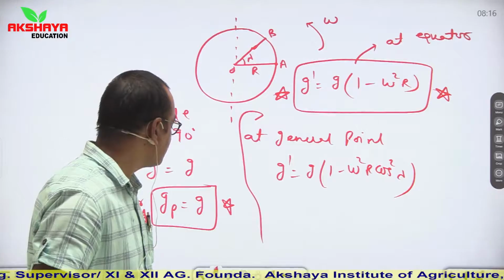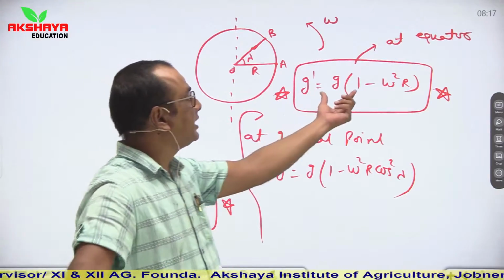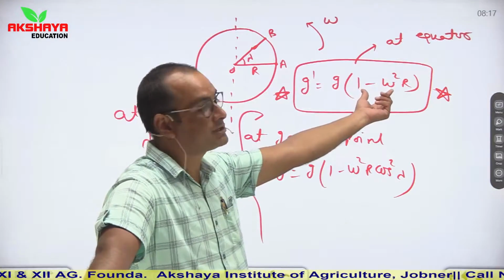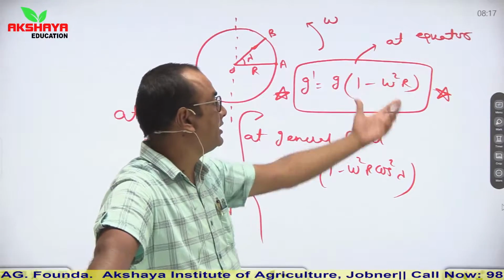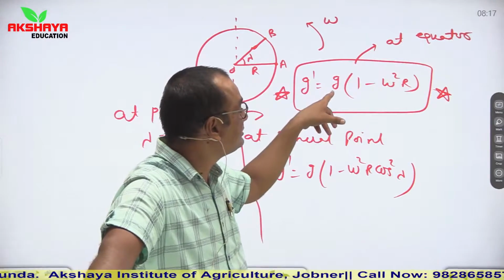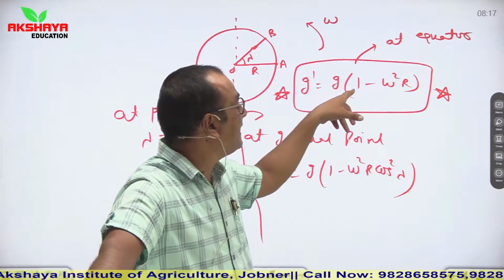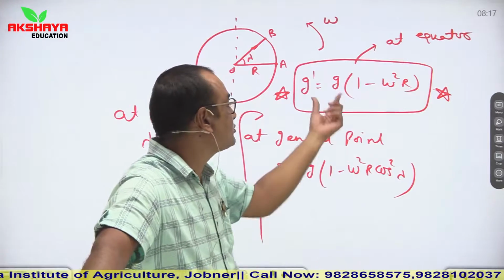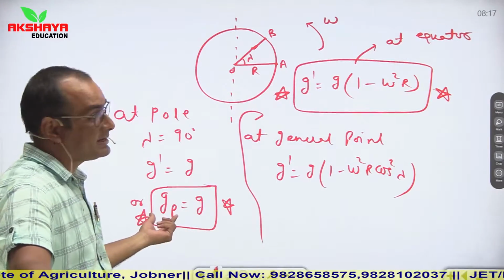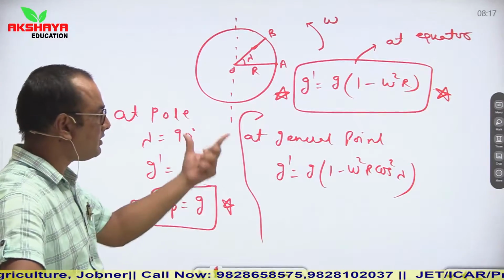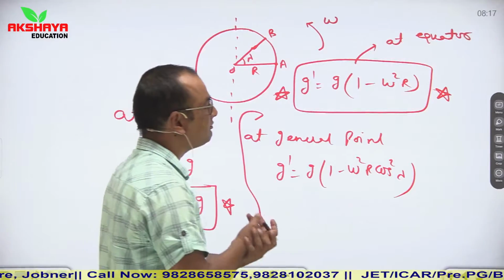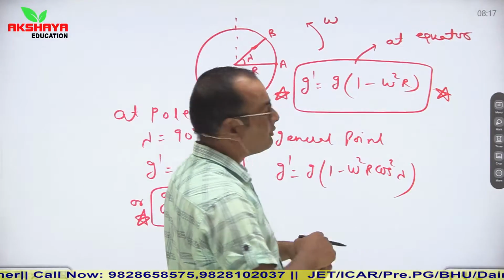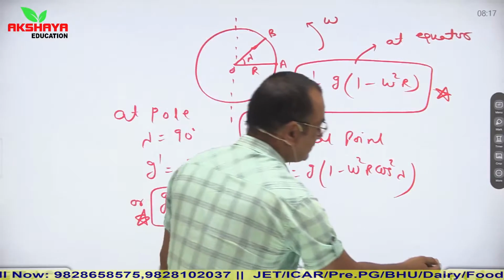While at the equatorial point it depends on its rotation, and we can clearly see from here that it is g minus g omega square r. It means it is always smaller than gravitational acceleration at the poles. So this is the general relation which you have to remember. Now see, this is the simple concept.